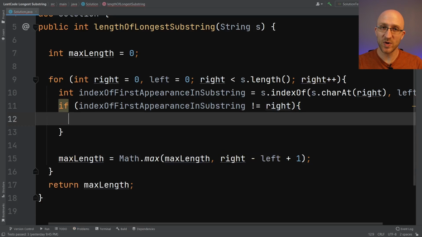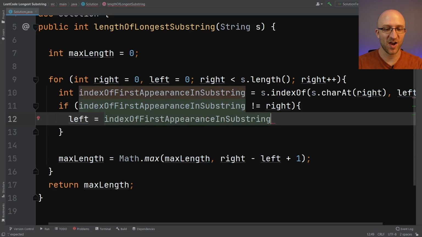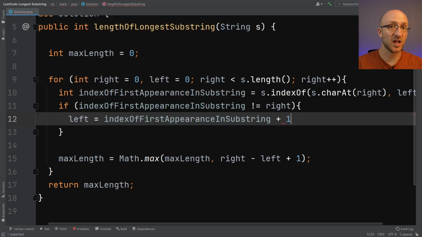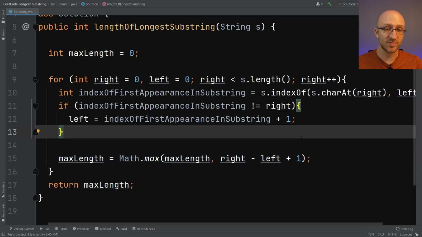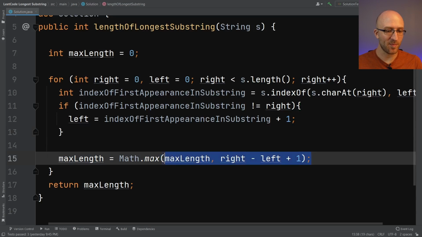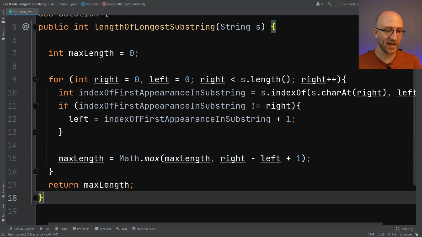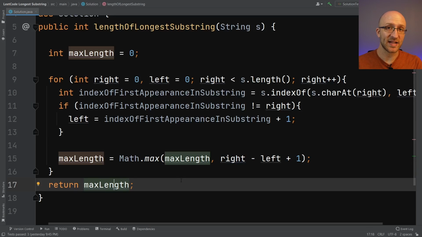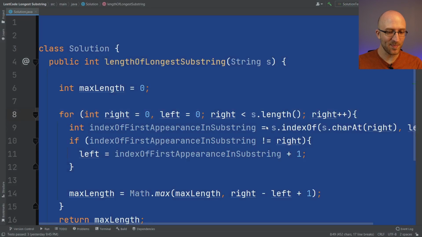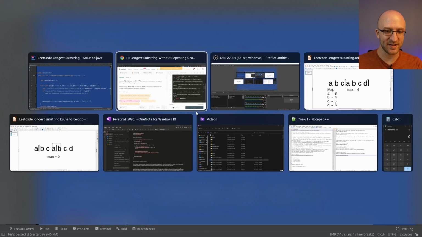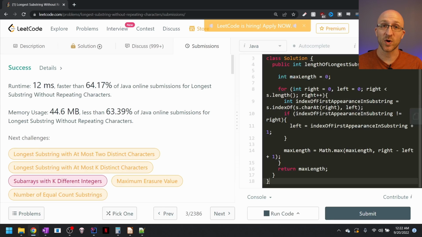And so if we do have a repeated character, we essentially do what we did in our other algorithm, which is just move the left pointer to be one past where that repeat character was found. So we'll set left to be the index of the first appearance in the substring plus 1. And other than that, the algorithm is all the same. We still set the max length the same way as we did before and return it at the end of the algorithm, and that's it. But let's go ahead and copy this and put it into LeetCode and see what our performance is like.